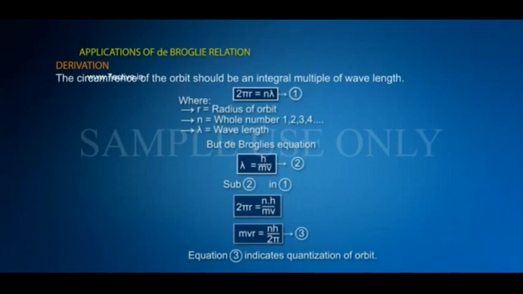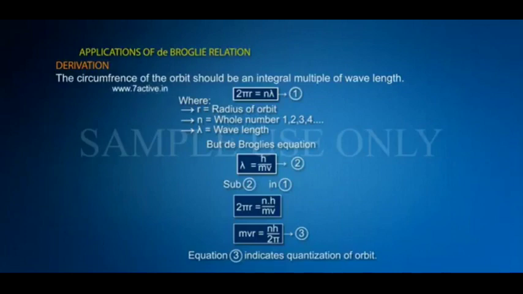Derivation. The circumference of the orbit should be an integral multiple of the wavelength. 2 pi r equals n lambda, equation 1, where r is the radius of the orbit, n is a whole number 1, 2, 3, 4 to infinity, and lambda is the wavelength.